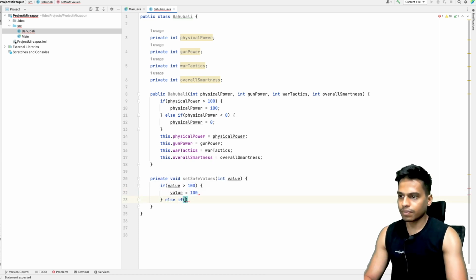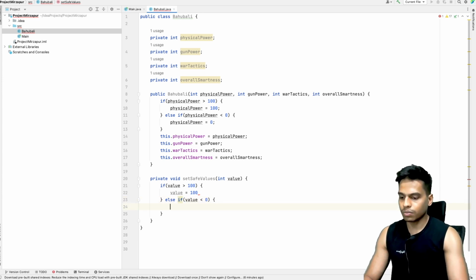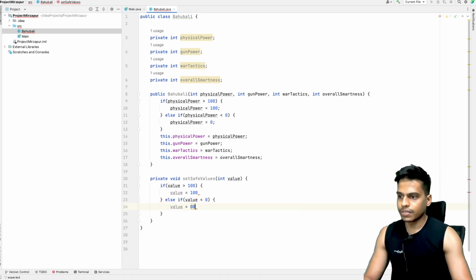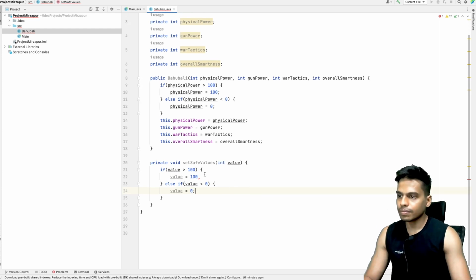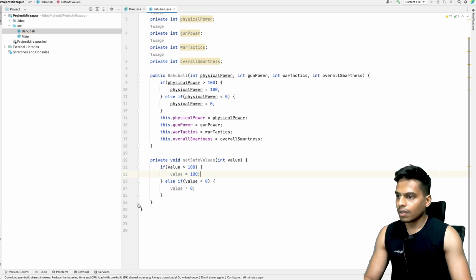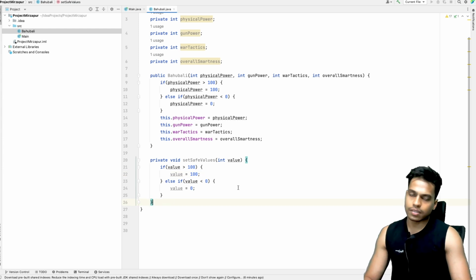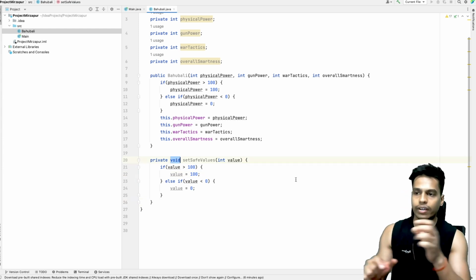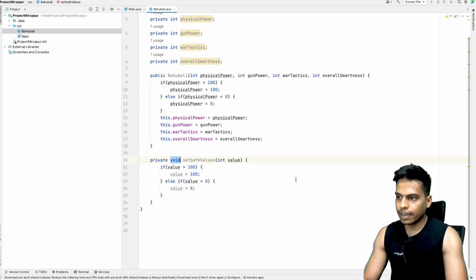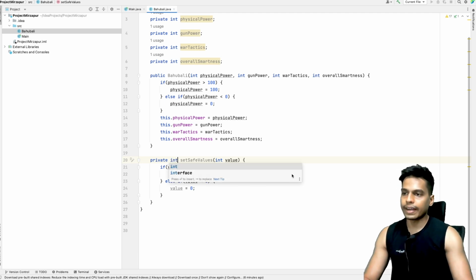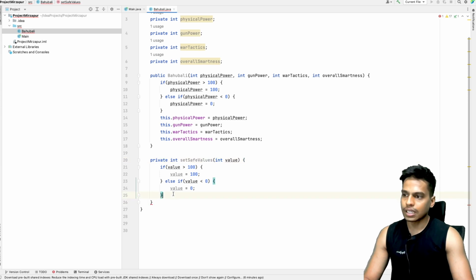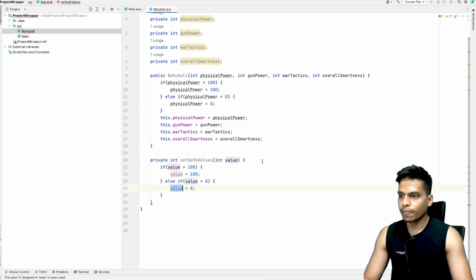Else if value is less than 0, in that case we'll set it to 0. Actually, it's better to not have void. Void means this function won't return anything.